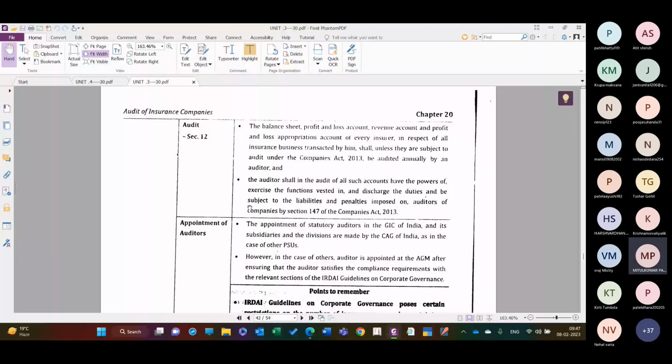The auditor shall, in the audit of all such accounts, have the power of or exercise the functions vested in and discharge the duties and be subject to the liabilities and penalties imposed on the auditor of companies by section 147 of the Companies Act 2013.